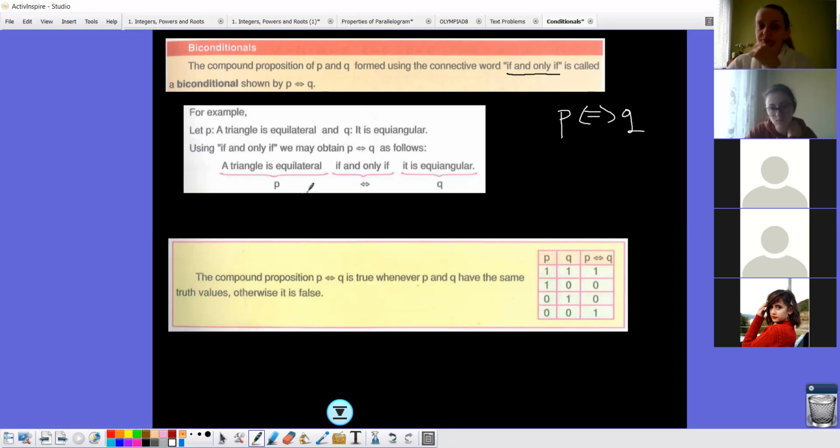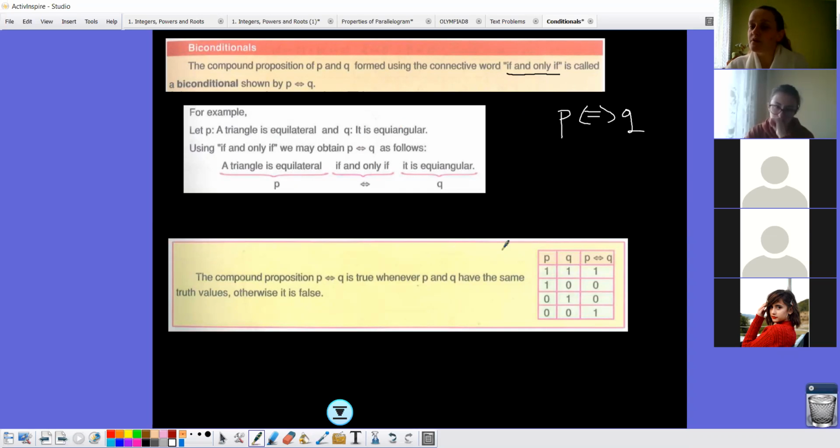So for example, here it's given 2 propositions. P is a triangle is equilateral and Q is equiangular. Using if and only if, we'll get: a triangle is equilateral if and only if it is equiangular. Or the opposite of it will also be true: a triangle is equiangular if and only if it is an equilateral triangle. Did you understand? It has to work in both sides. The first one and the second one are connected to each other. Okay.